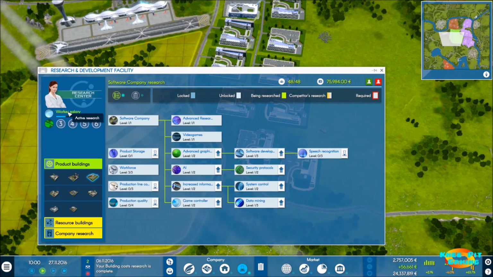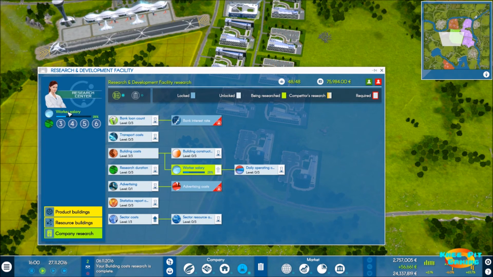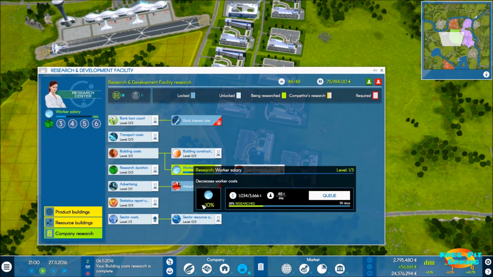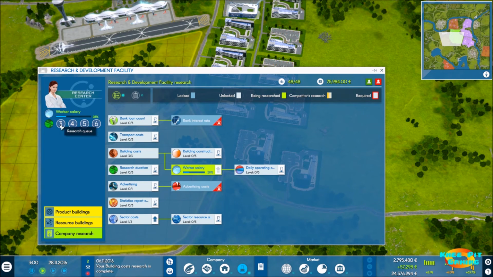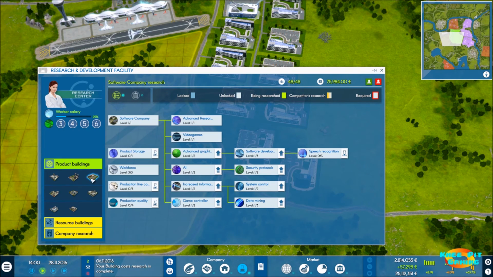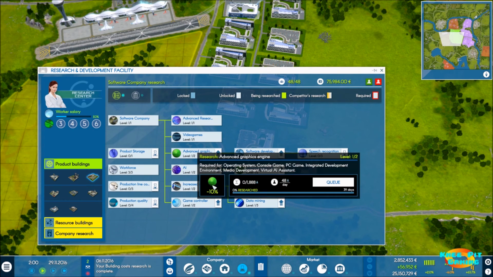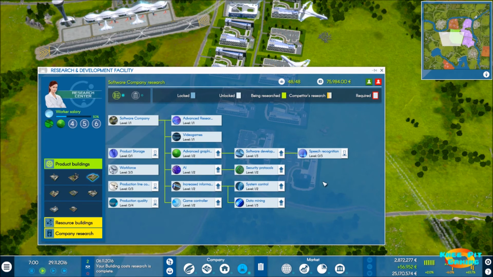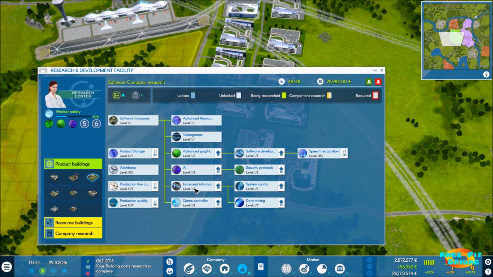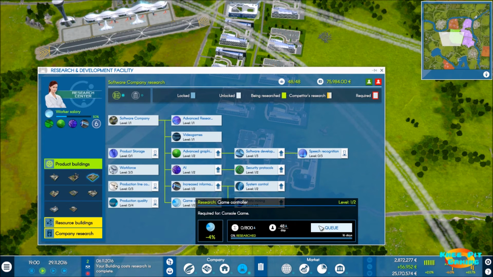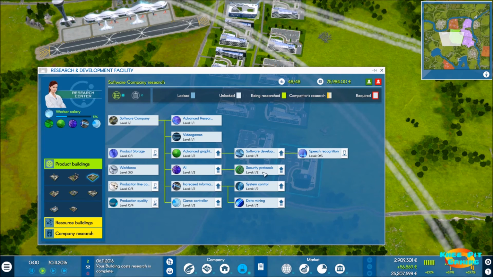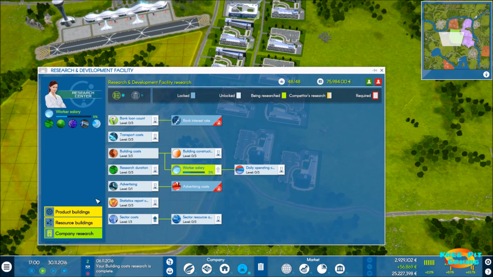Okay, so we're researching some worker salary reduction, which is very good, because that's going to get us another 10% off of worker salary. Now is where I want to start getting into, let's go back, the stuff that I took off the table earlier that would reduce our feature costs. Now we're going to go back and put those on. And let's go ahead and max all of this out. Okay, and then we'll get into these as well and really try to lock down our costs and try not to let things get too much out of hand.